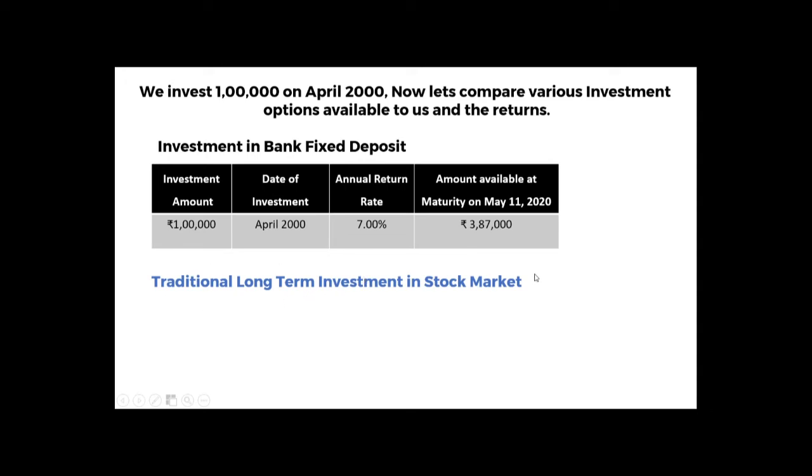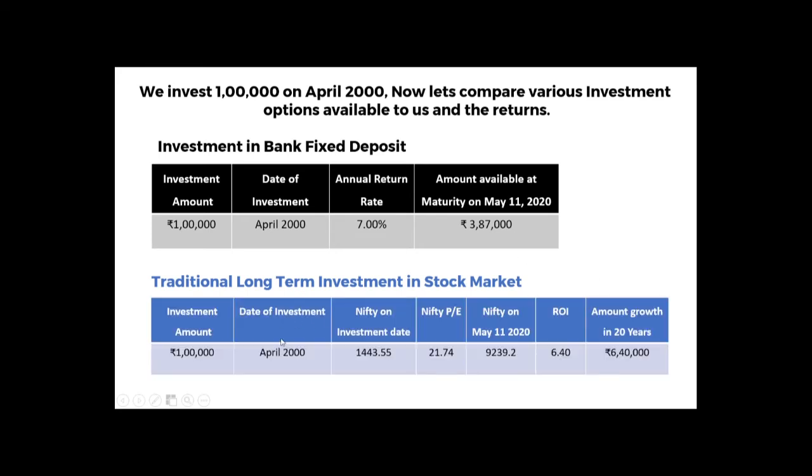Now, if we are a traditional long-term investor where we invest 1 lakh rupees at once in April 2000 and withdraw the amount after 20 years: in April 2000, the Nifty value was 1443.55 and Nifty P by E was 21.74, and as of today the Nifty value is 9239. So the return on investment is found by dividing this Nifty by the initial Nifty and we get 6.40. Thus our investment would be 6.4 lakhs 20 years later.